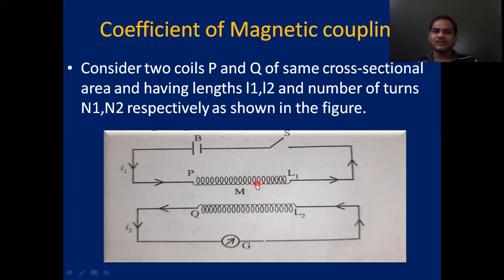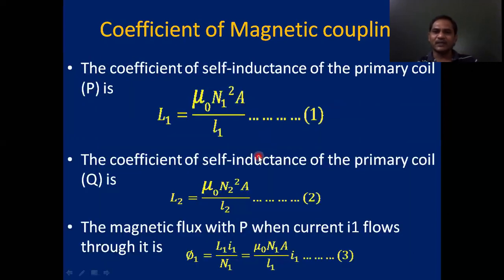The number of turns in the primary coil N1, the number of turns in the secondary coil say N2, the length of the primary coil L1, the length of the secondary coil L2. L1, L2 are lengths of the primary and secondary coil respectively, and N1, N2 are the number of turns in the primary coil and secondary coil respectively. So with the understanding of this figure, let us go for the theory part.